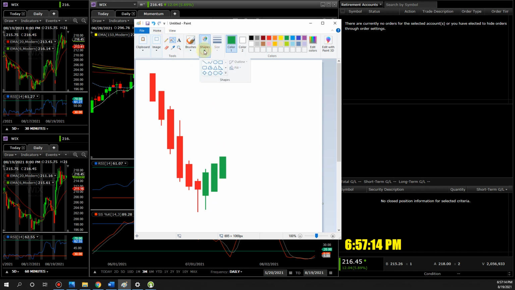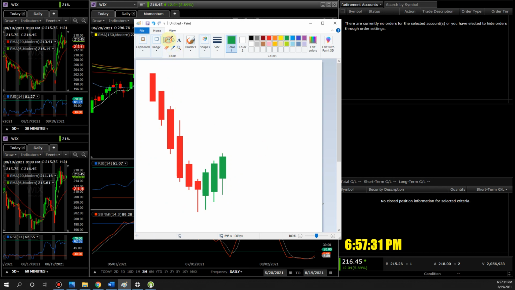Let me draw some wicks to make it look pretty. Now, in the real world, it's not going to be this pretty. This is a little too pretty, right?